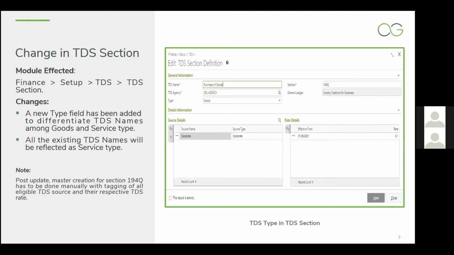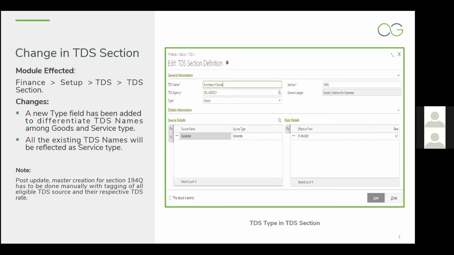All the existing masters that have already been created for deduction of TDS with respect to services will be automatically migrated with type as services. So these are the only two types that can be selected, goods or services. With respect to goods, a new master needs to be created. Here, all the different sources required can be selected, like corporates, non-corporates, or individuals, as per your vendor categorization.